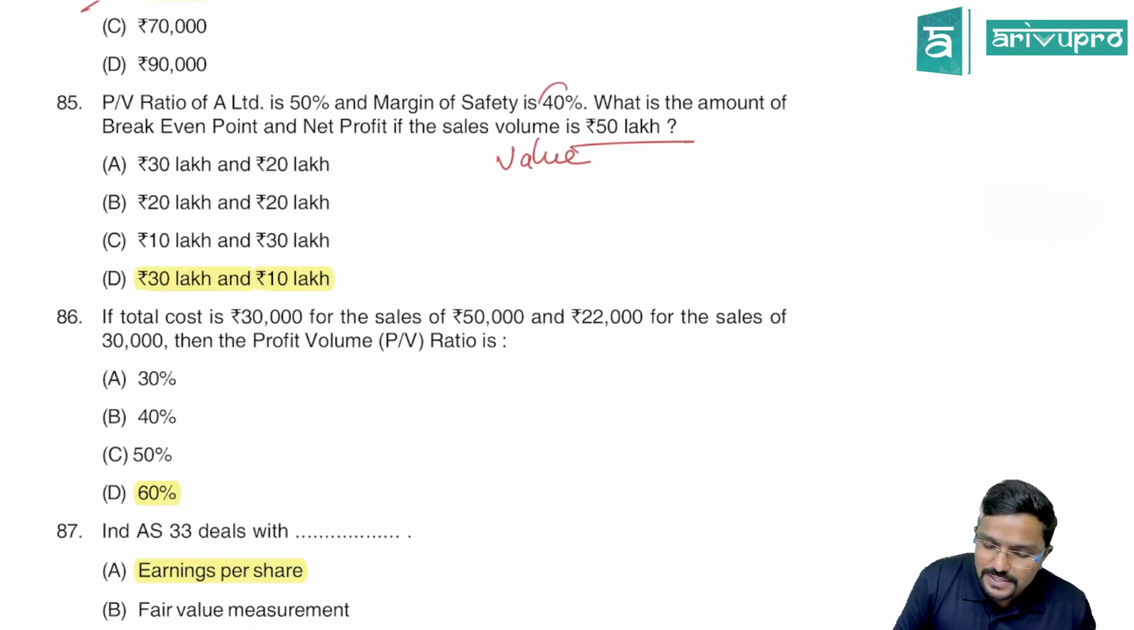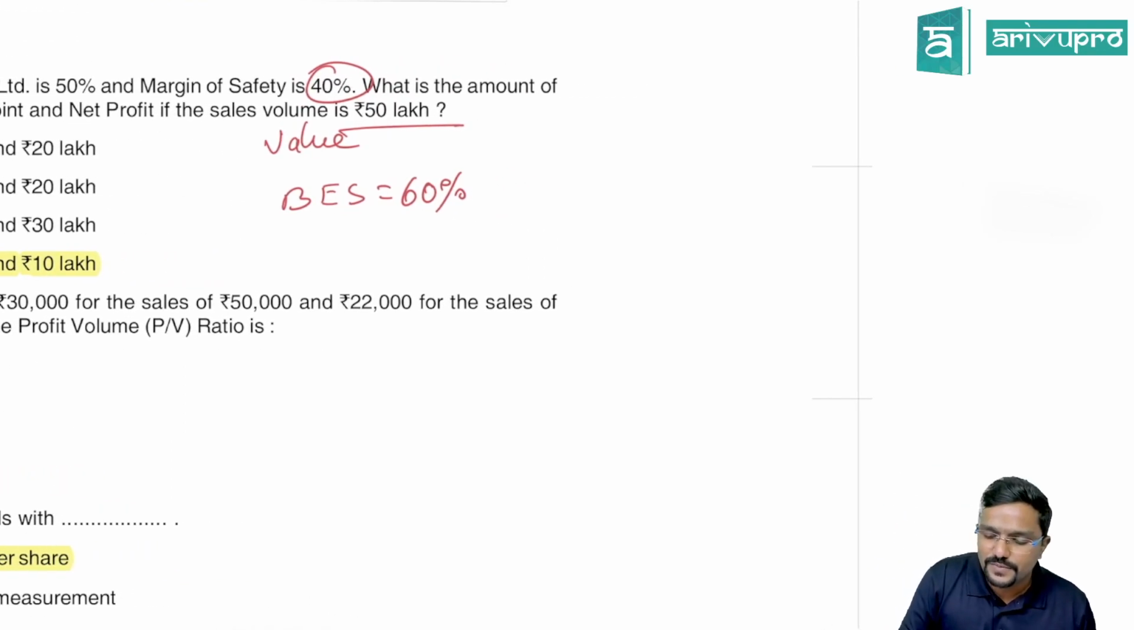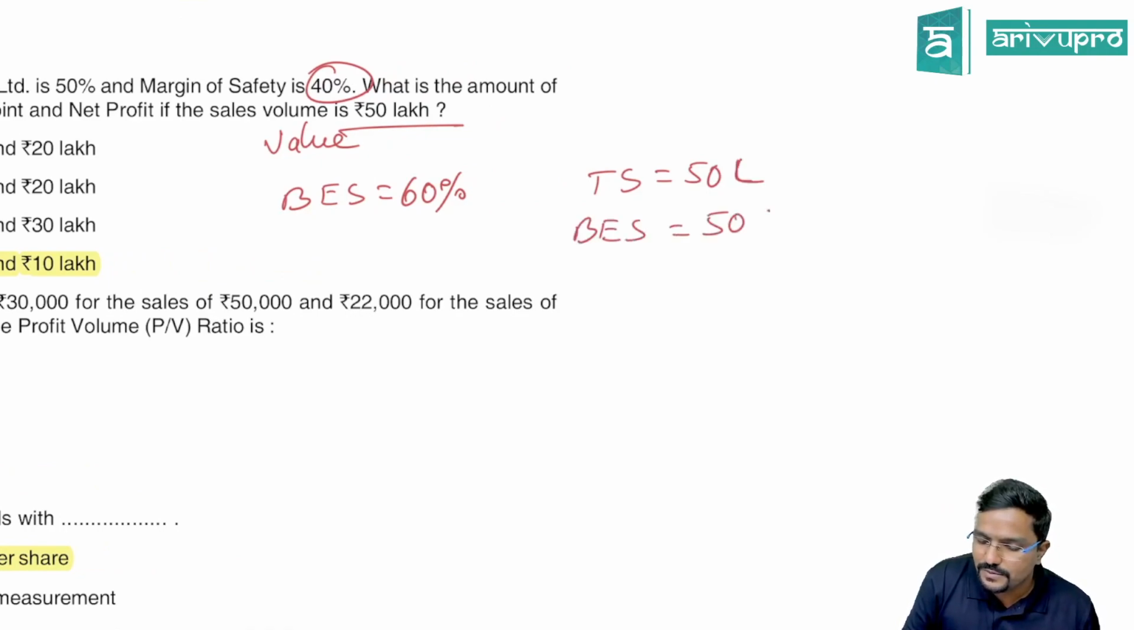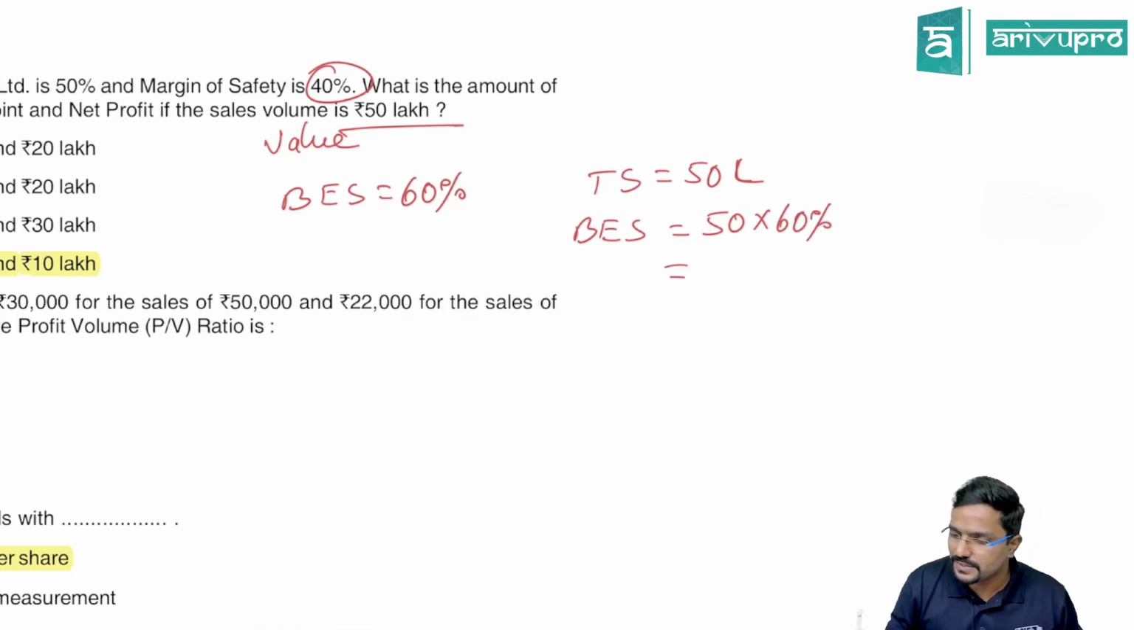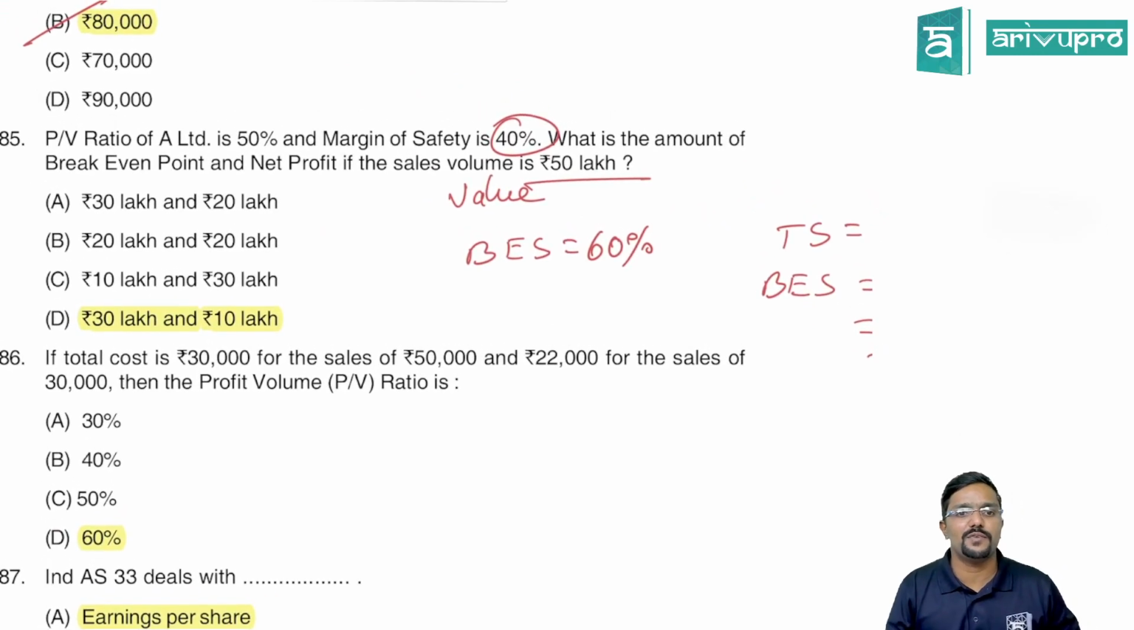Chalo guys. So margin of safety is how much? 40%. So can I tell break even sales is 60%? That is remaining part. Okay, sir. So what is your total sales? Total sales is 50 lakh. So break even sales will be 50 lakh into 60%, which is 30 lakh. So break even sales is 30 lakh. Okay, sir. And what else they have asked? Net profit.